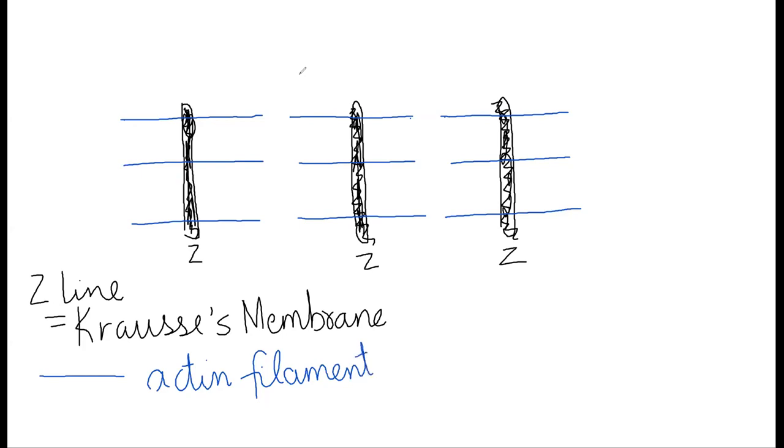Now, this is interesting that in between the blue lines, there are scattered thick filaments. So the actin filaments actually overlap. Because myosin is thick, I'm just drawing it like a rectangle.